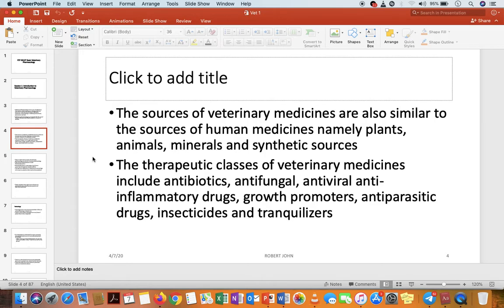That therapeutic purpose is what makes the class. These classes, which you studied in basic pharmacology, are the same in veterinary pharmacology. They include antibiotics, antifungal, antiviral, anti-inflammatory drugs, growth promoters, antiparasitic drugs, insecticides, and tranquilizers. All these are therapeutic classes found in human beings and also in veterinary pharmacology.